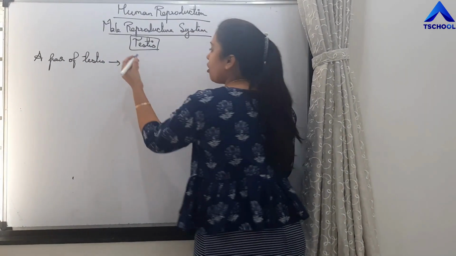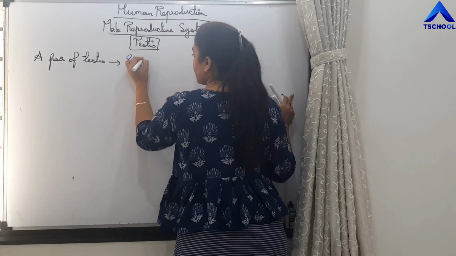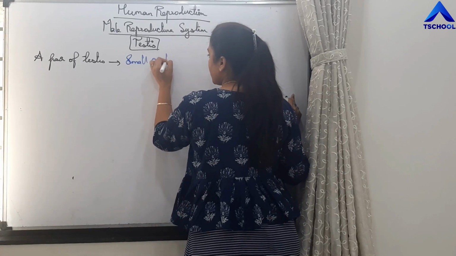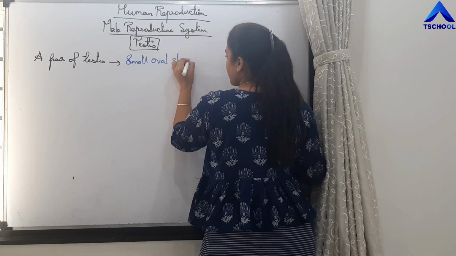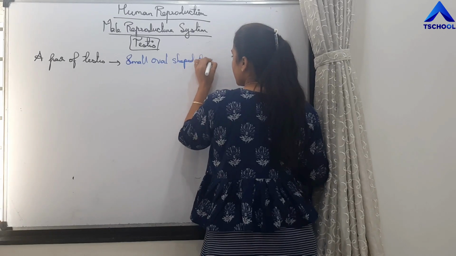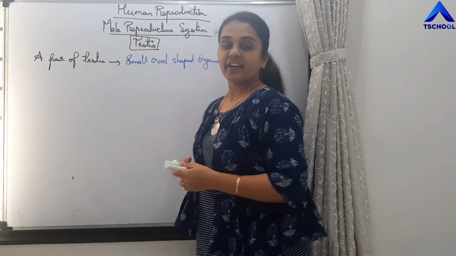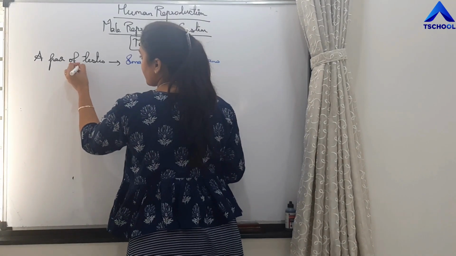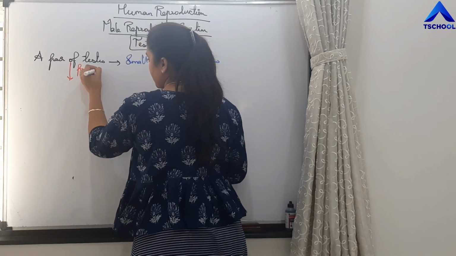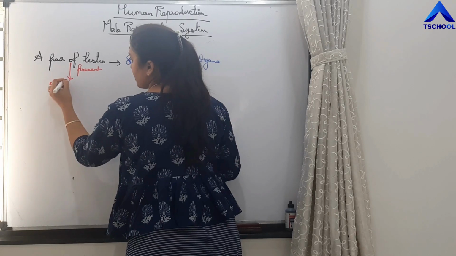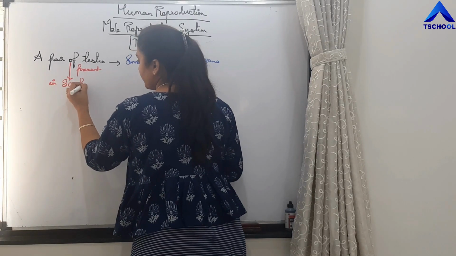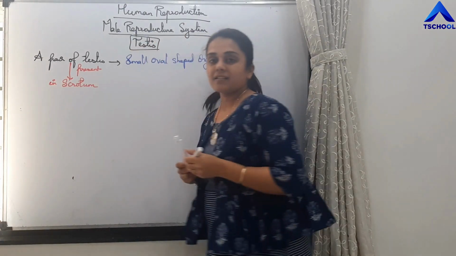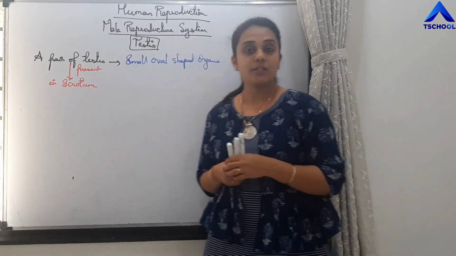These are small oval shaped organs. Where are these testes present? These are present in scrotum. So testes are present in scrotum.